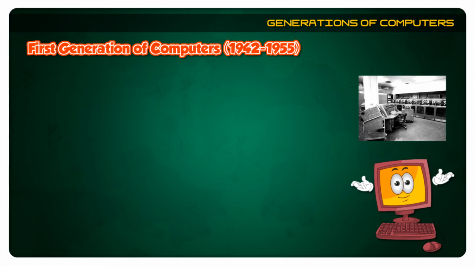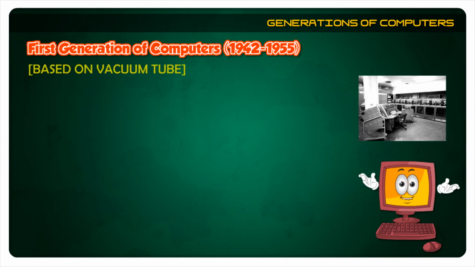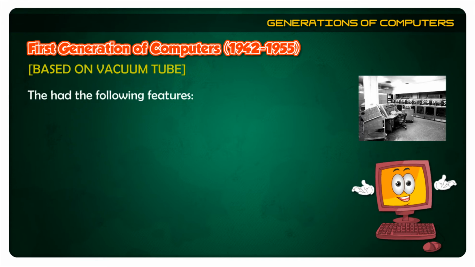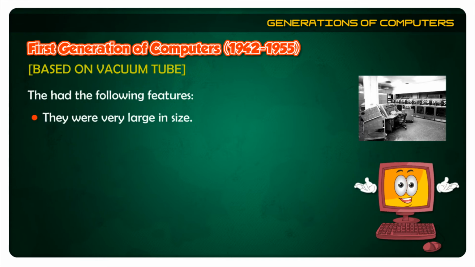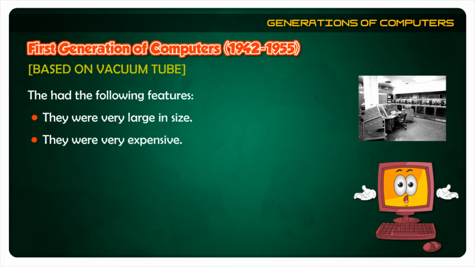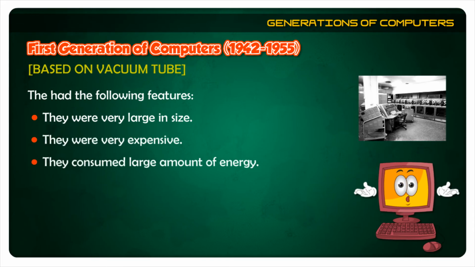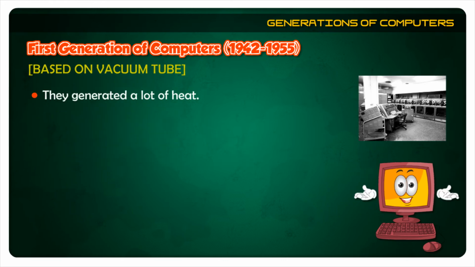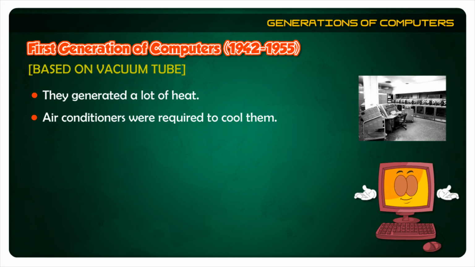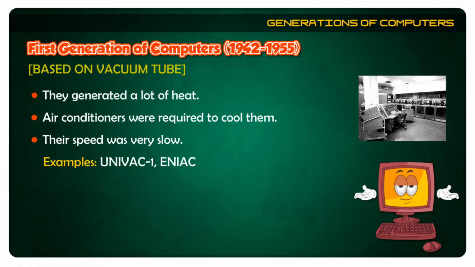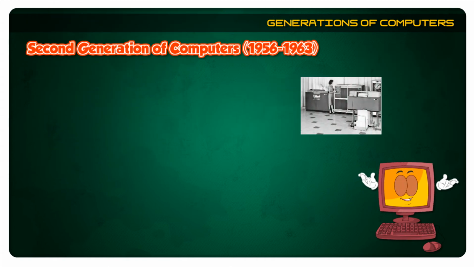Based on vacuum tubes. They had the following features. They were very large in size. They were very expensive. They consumed a large amount of energy. They generated a lot of heat. Air conditioners were required to cool them. Their speed was very slow. Examples: UNIVAC 1, ENIAC.